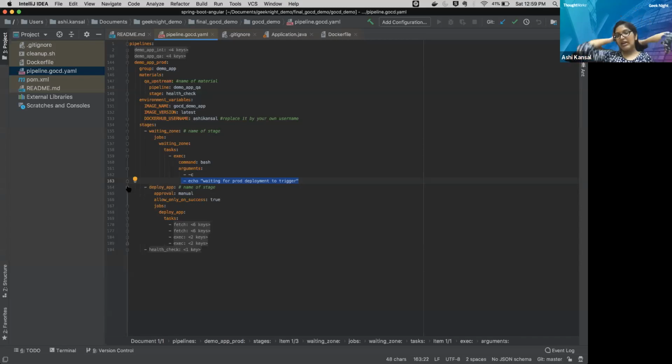Now next, let's come to deploy application. Depending upon the project, it might not be necessary that we are always deploying our application to the production. That's why we are using approval. My artifact should be passed till QA, but I want to hold it there. I don't want to promote it to prod. I want it to be promoted only once a week or once a day, something like that. I don't want to push to prod after every developer commit. So I have marked approval as manual, so it will not trigger automatically.